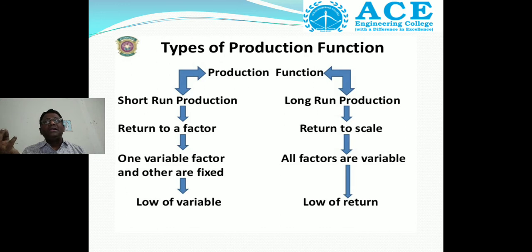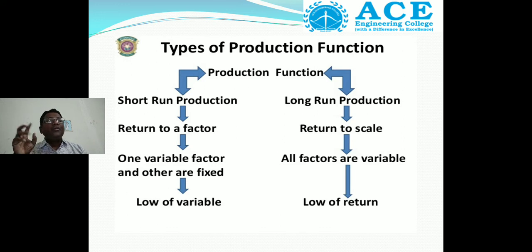In the short run there is one variable factor and the other factors are fixed. What is that one variable? Labor. The remaining variables are fixed: land, capital and organization.